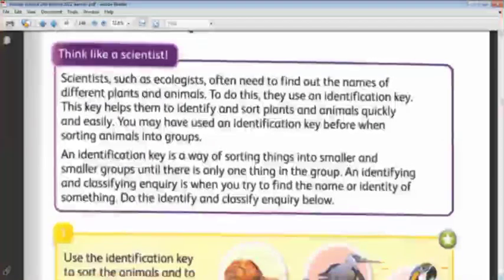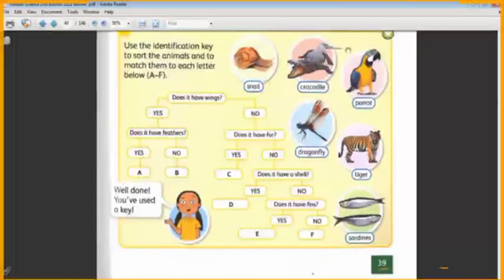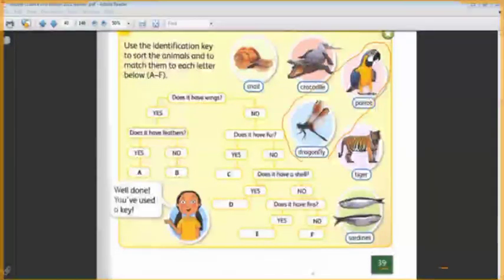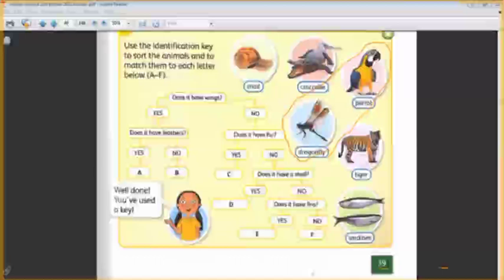We will answer this one quickly. We have here some animals, and we will use the identification key to sort them. The first question that we have is, does it have wings? How many animals here have wings? Parrot and dragonfly. Yes, so I have two animals that have wings. So if I say yes, I have to ask another question to differentiate between the dragonfly and the parrot.